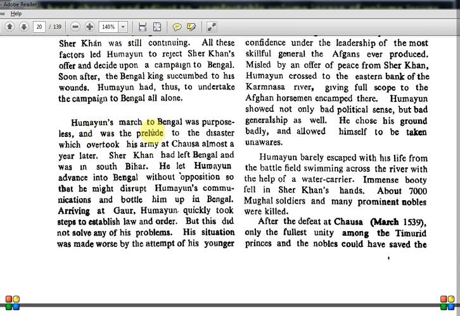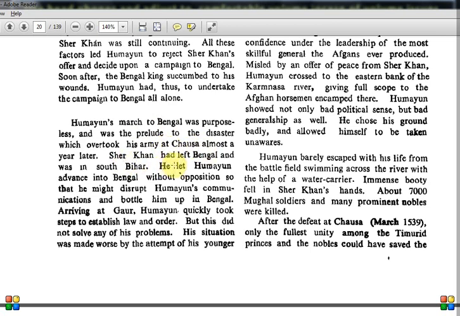Humayun's march to Bengal was purposeless and was the prelude to the disaster which overtook his army at Chausa almost years later. This Battle of Chausa and Battle of Kanauj will come. It's very, very important. UPSC has asked it at least 3 times. In the last 20 years' question papers, the Battle of Chausa and Battle of Kanauj will be there. These are battles between Humayun and Sher Shah. So the campaign to Bengal is a prelude to the disaster which is going to come.